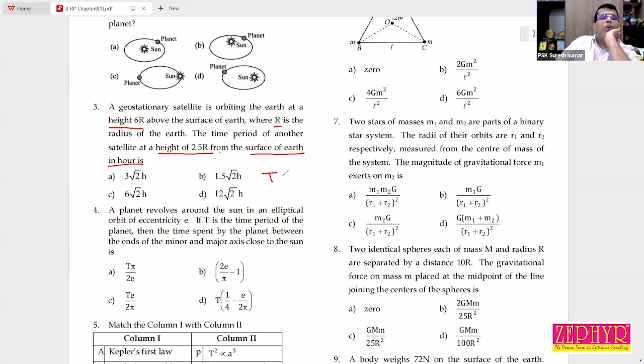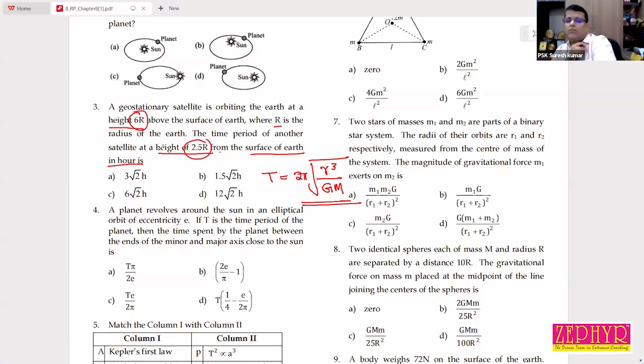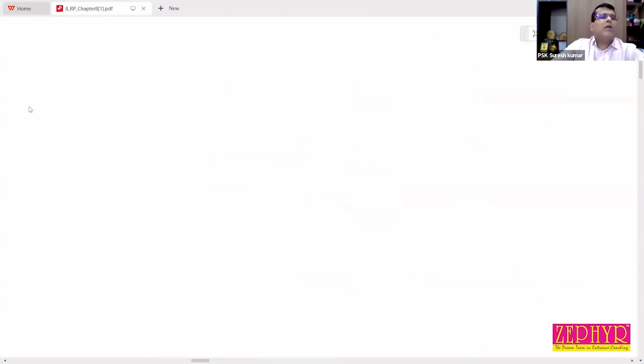I think all of you know this equation. Time period is 2 pi into root of r cube by GM. So you can use this equation to find the ratio. First one at a height 6r, second one at a height 2.5r. Time period T is equal to 2 pi into root of r cube by GM.